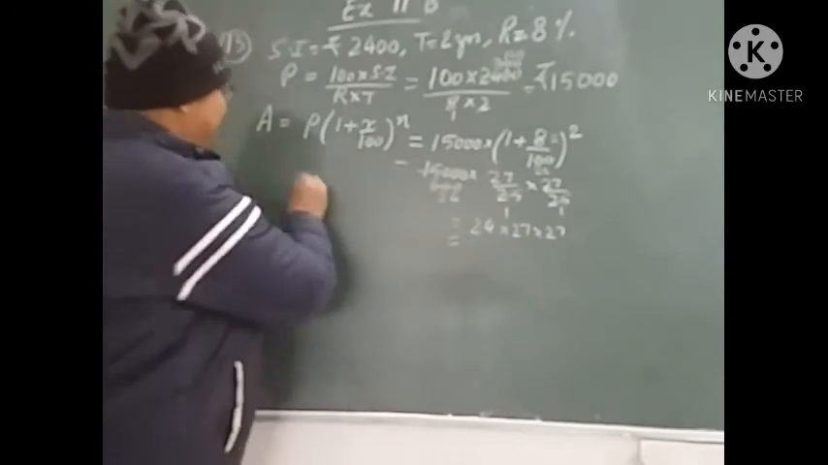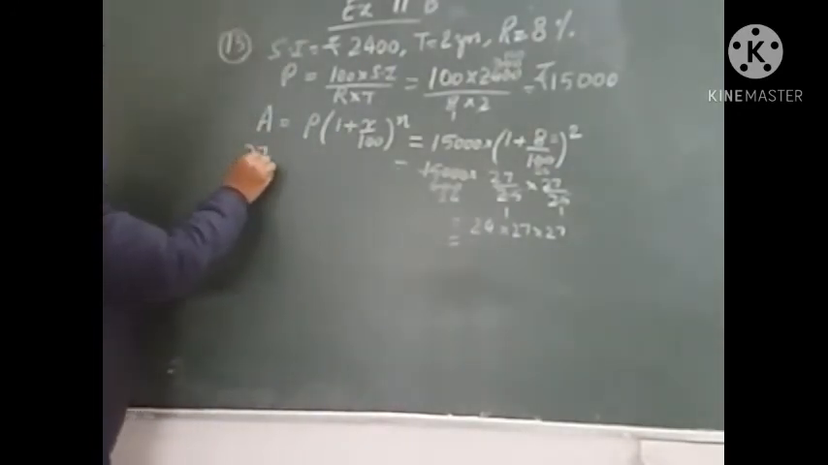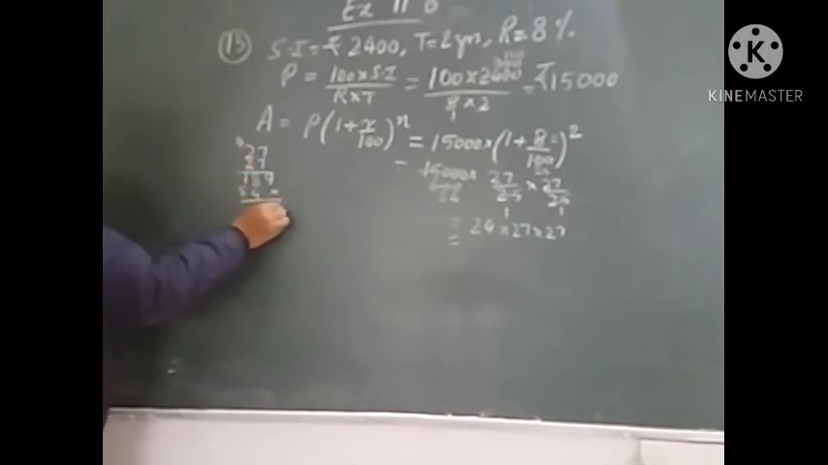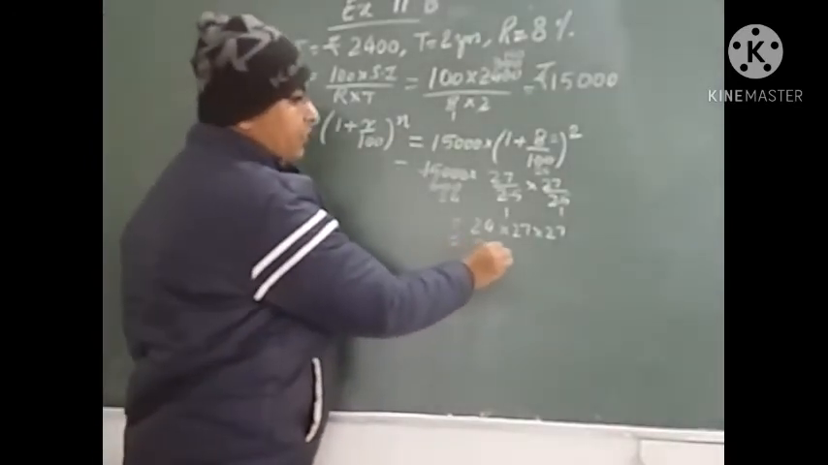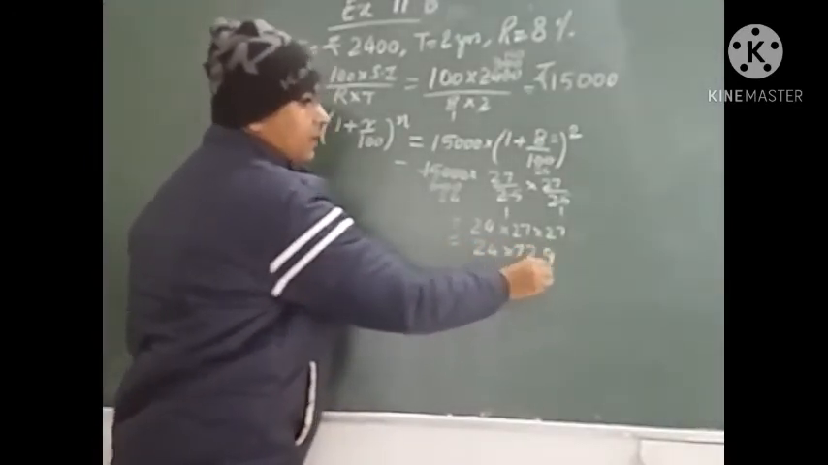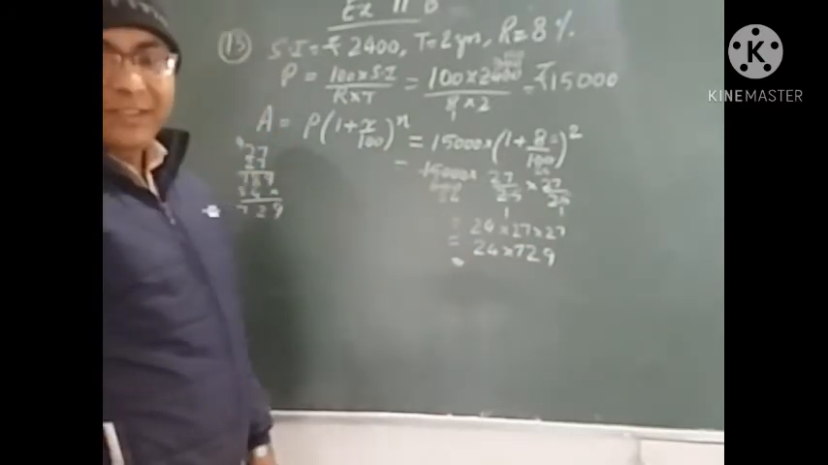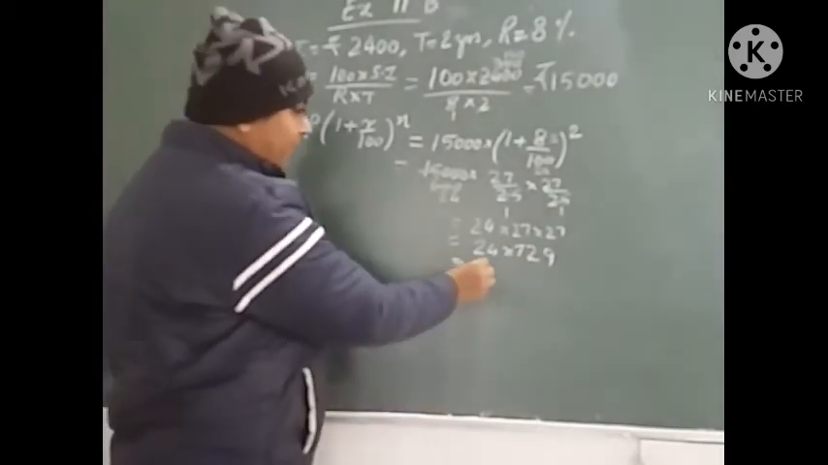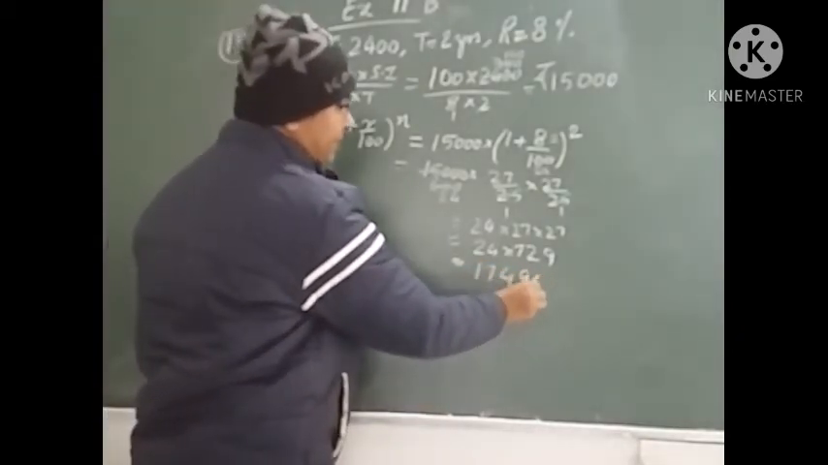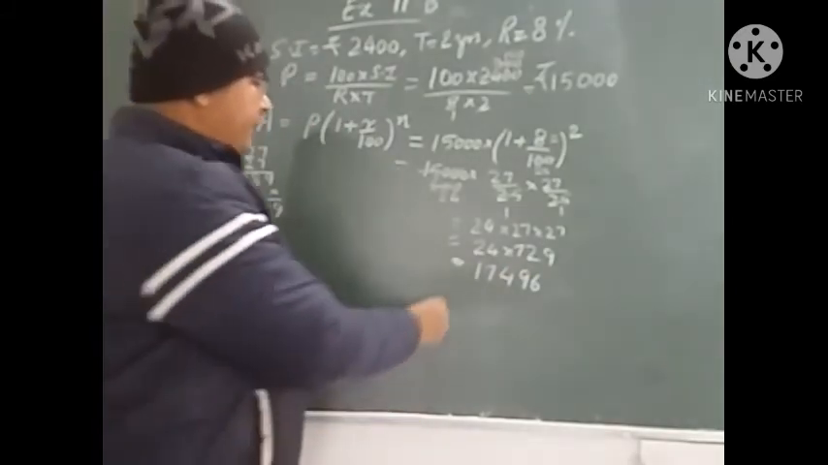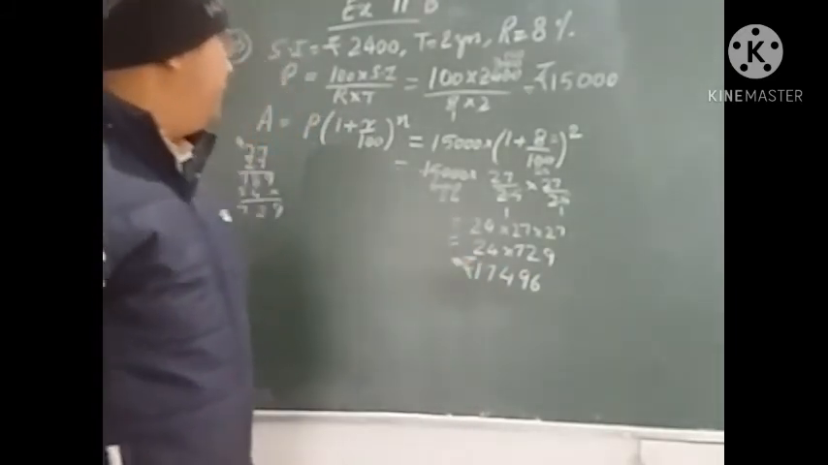Let us multiply. First let us multiply 27 by 27. It is 729. Now 24 into 729, let us multiply. I think it will be around 17,496. It will be 17,496. Okay, so this much is the amount.